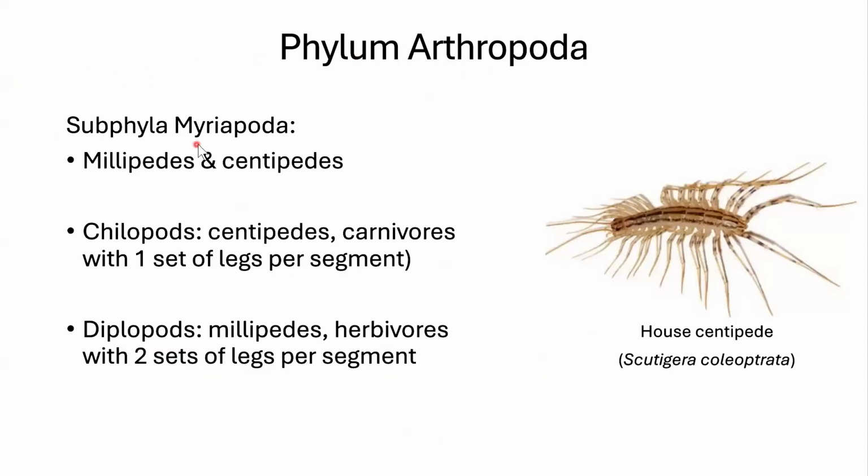In phylum Arthropoda, we also have Myriapoda. This is going to be our centipedes and millipedes. The difference between them is their legs based on segment. So we're going to have centipedes, which have 1 set of legs per segment. These are also carnivores. And then we're going to have millipedes, and they are going to be herbivores, and they'll have 2 sets of legs per segment. Unlike their names, milli and centi, they don't have 1,000 or 100 legs. It's dependent on the genera. But they do have a division of whether it's 1 set of legs or 2 sets of legs.